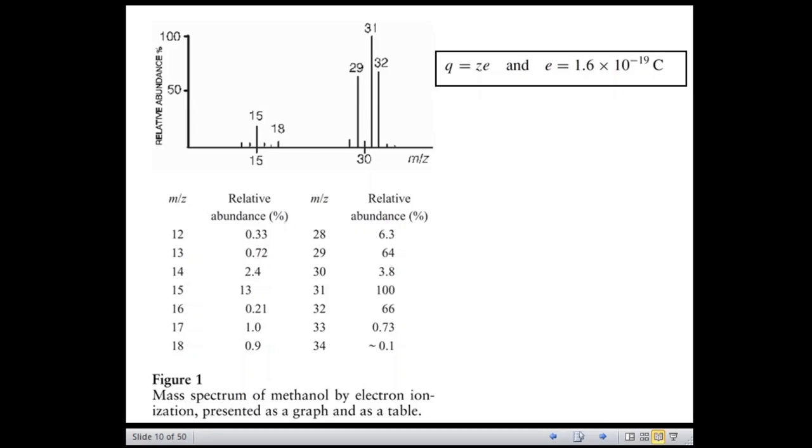So this molecular ion which appears at m/z 32 in the spectrum of methanol, where the peak at m/z 33 is due to the presence of the C13 isotope, with an intensity that is 1.1% of that of the m/z 32 peak. Right.